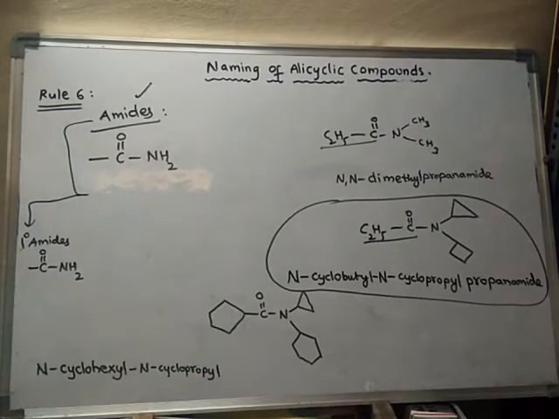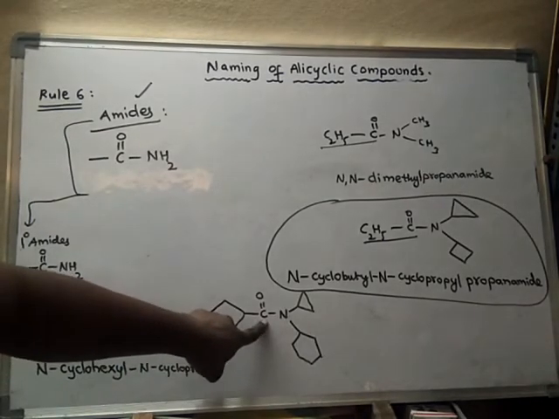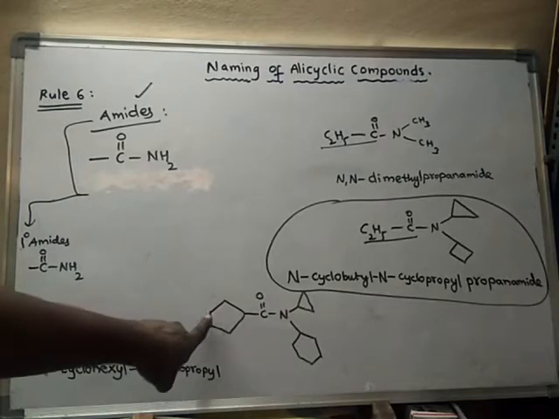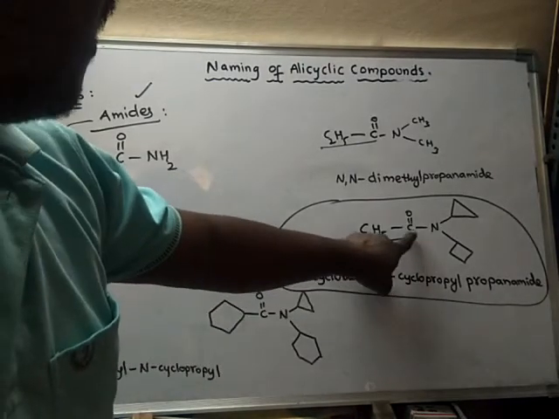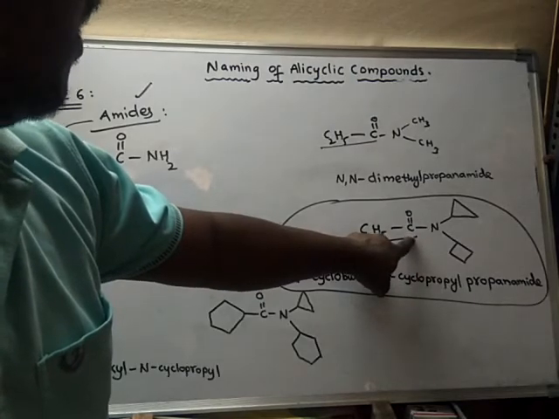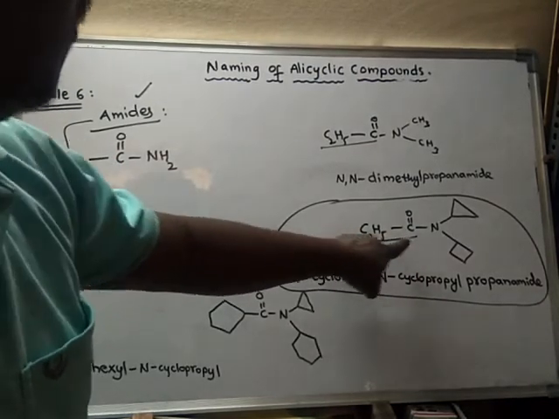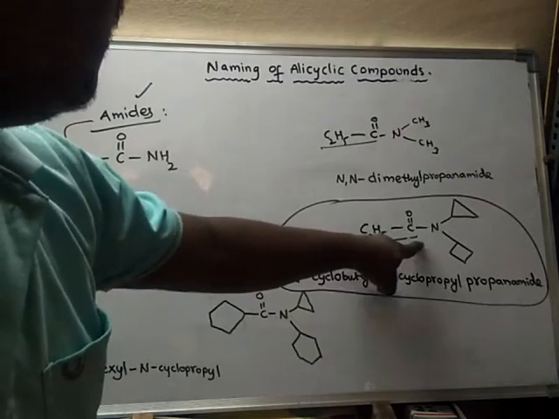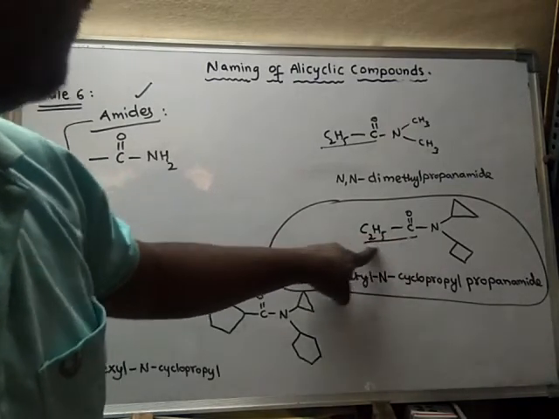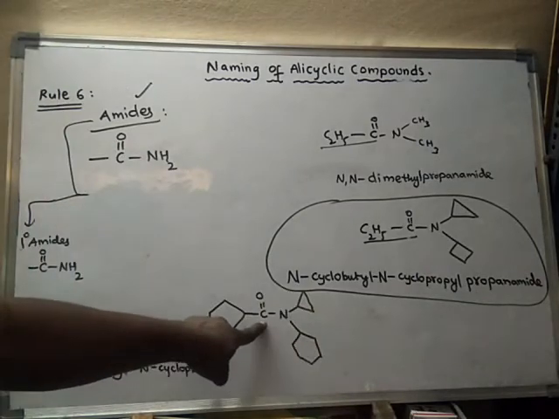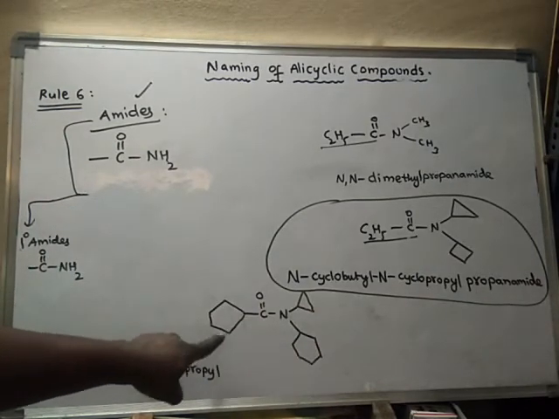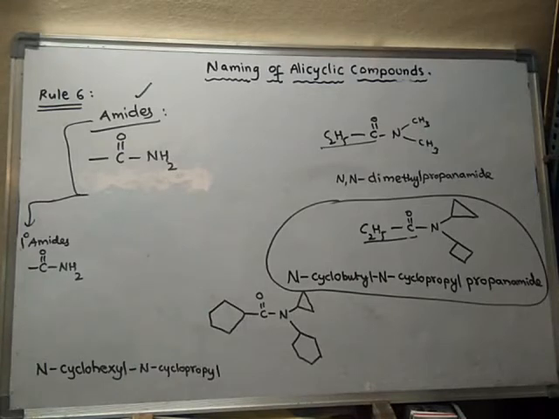N cyclopropyl. See, this is the carbon of the functional group. It is not part of this ring. It is separated. Here in this case, the carbon of the functional group is continuous with these two carbons. Hence it has become a parent chain, a continuous chain, propanamide. But here this carbon is not part of this ring. Hence this ring will become the substituent.